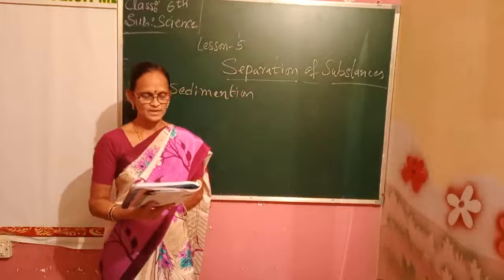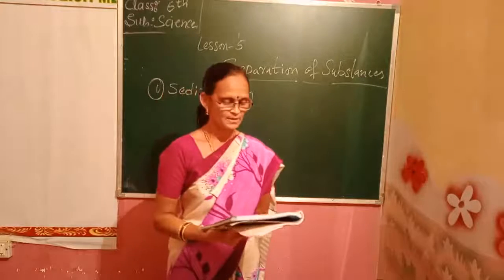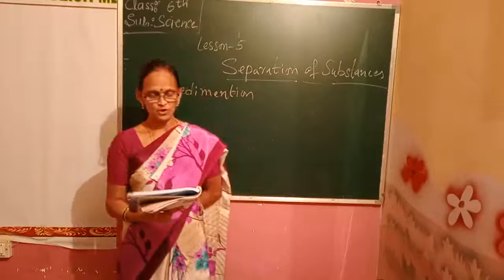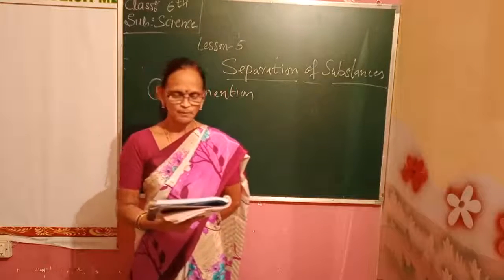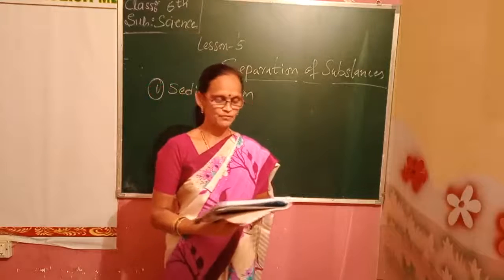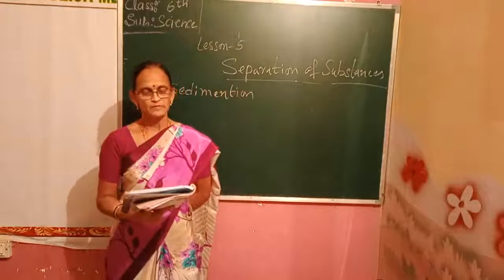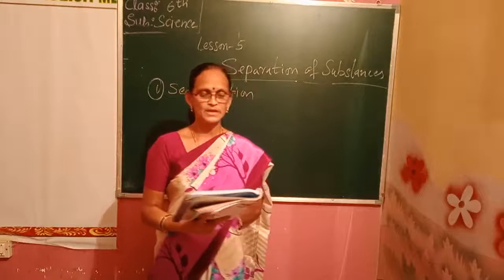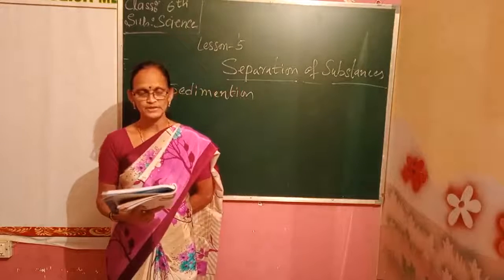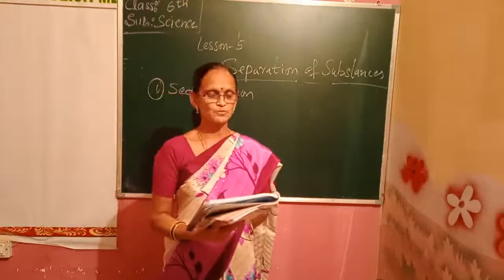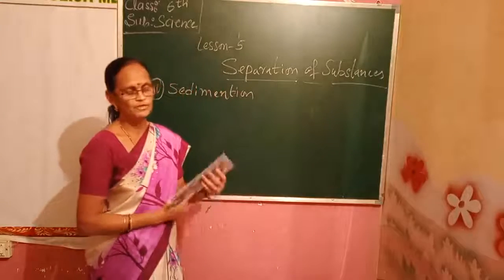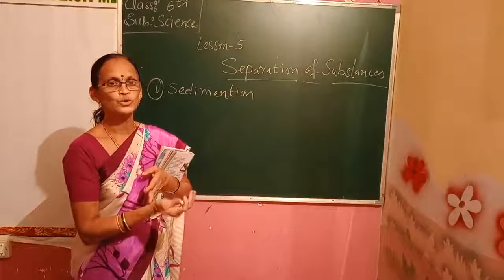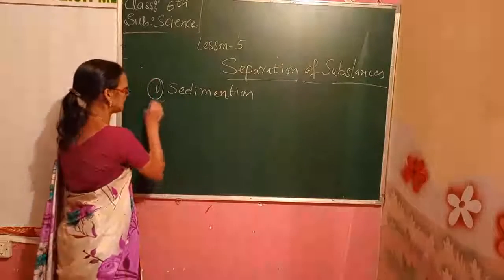If a mixture of such liquids is allowed to stand for some time, they form 2 separate layers. The component that forms the top layer can be separated by decantation. What is decantation? When the heavier component in the mixture settles after water is added, and then the water is removed, that process is called decantation. Here, the dust particles which you are removing out, that process is called decantation.